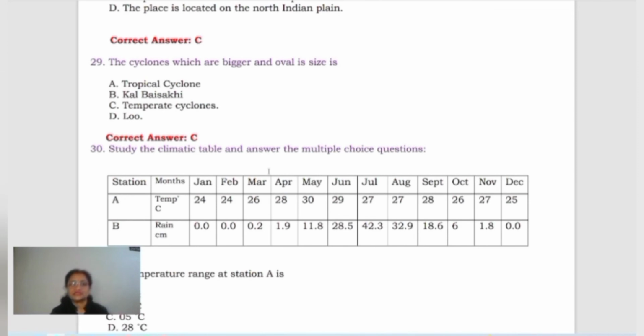Now the next question, cyclones which are bigger and oval in size, yes, these are the temperate cyclones. These are quite big in size as compared to tropical cyclones, right? And they are generally, in the case of India, these cyclones can be seen in the form of western disturbances. Now come to the next one, children.